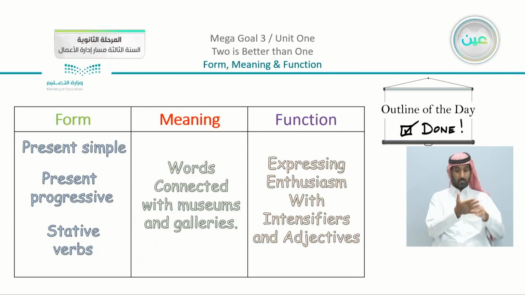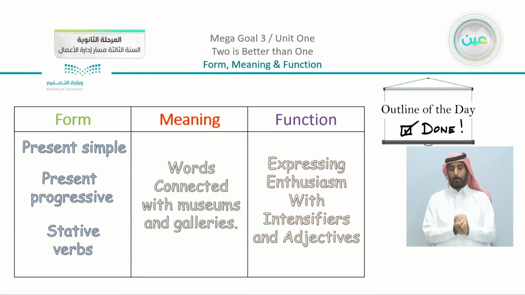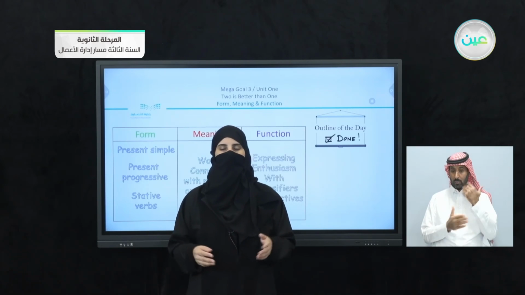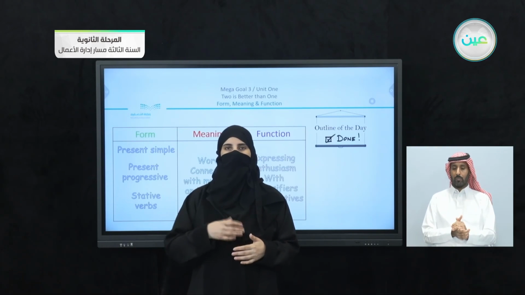Now, what did we do in our lesson today? We have the form, meaning, and function. So we have the present simple, the present progressive, and stative verbs. As meaning, we discussed words connected with museums and galleries. And as function, we have expressing enthusiasm with intensifiers and adjectives. It was an interesting lesson. There were lots of details, but they are some things that we use every day.